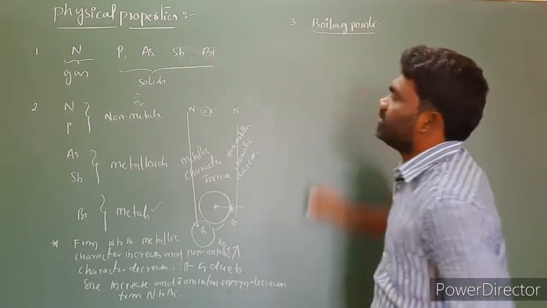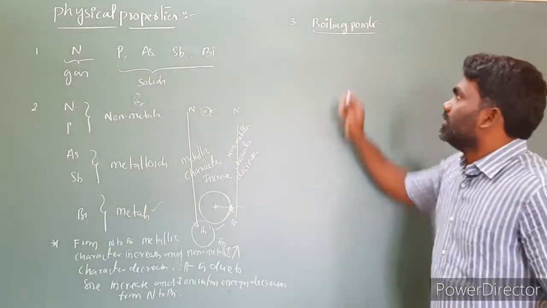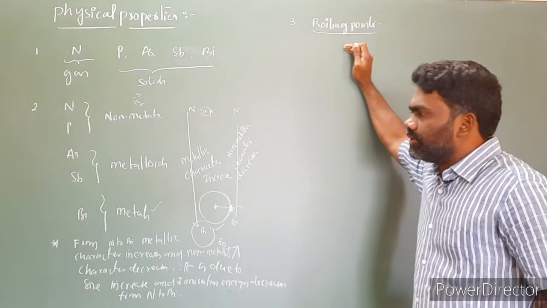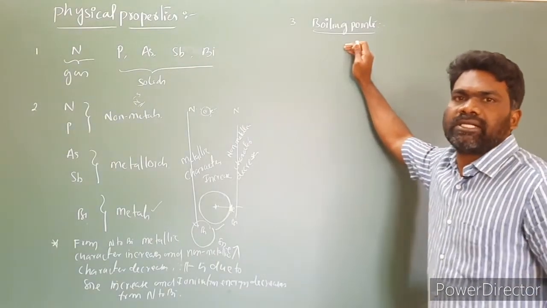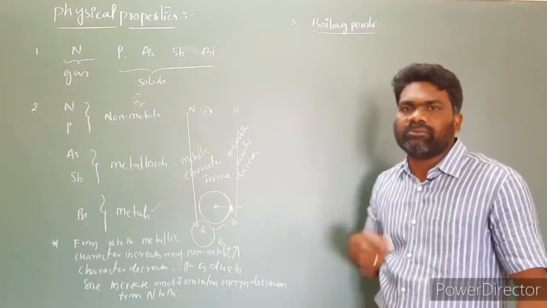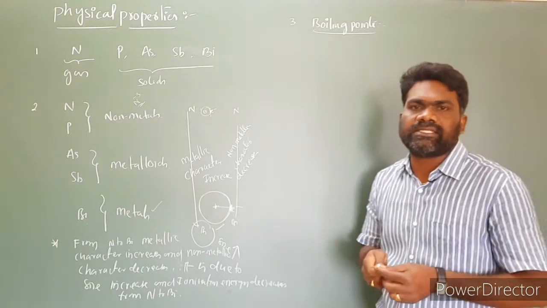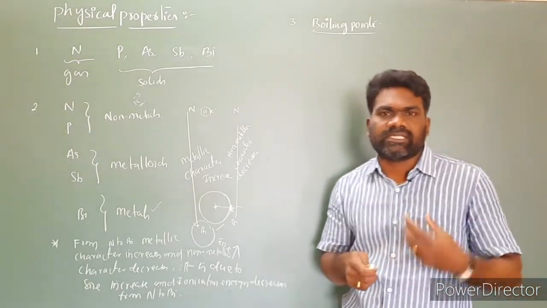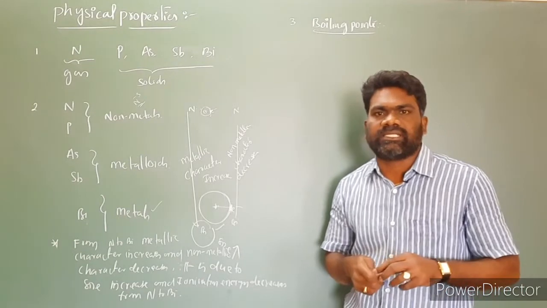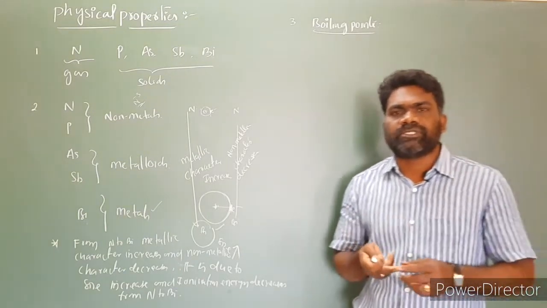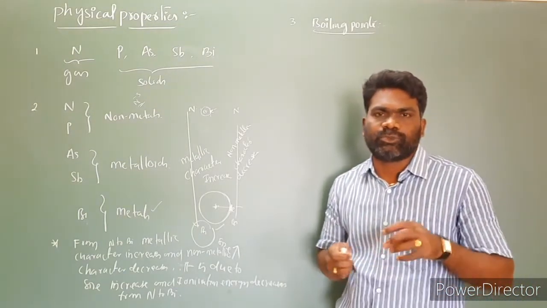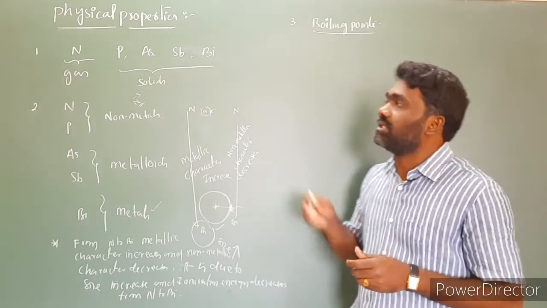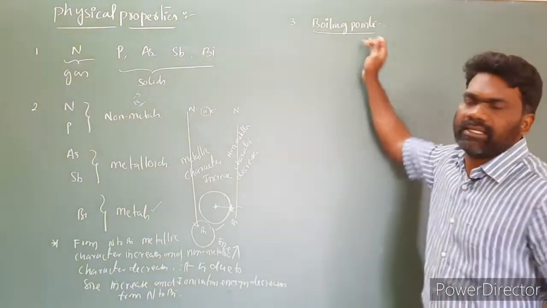Boiling points of group 15 elements. While moving from top to bottom, from nitrogen to bismuth, boiling points increase. The increasing boiling point of these elements is due to the increasing atomic or molecular size. Due to the increasing size, Van der Waals force increases. Size is more, Van der Waals force is more. As a result, boiling points increase.